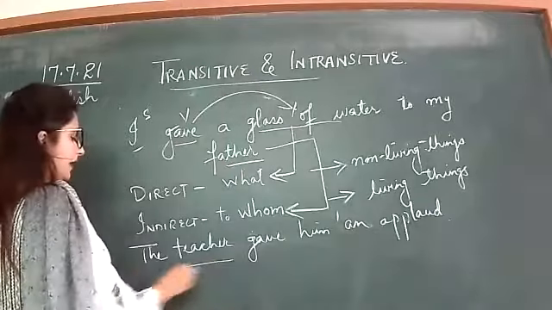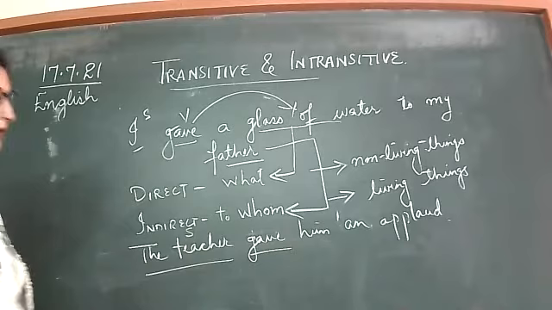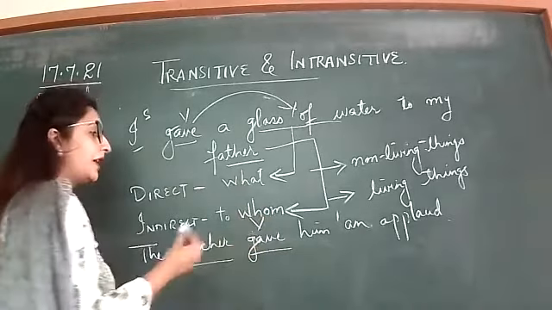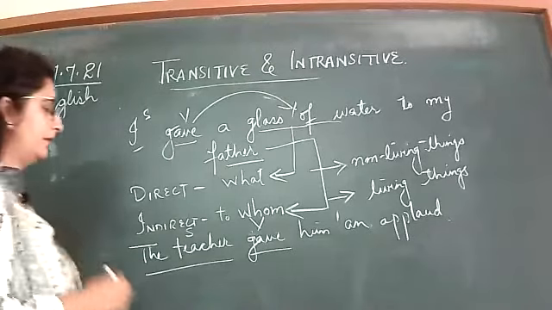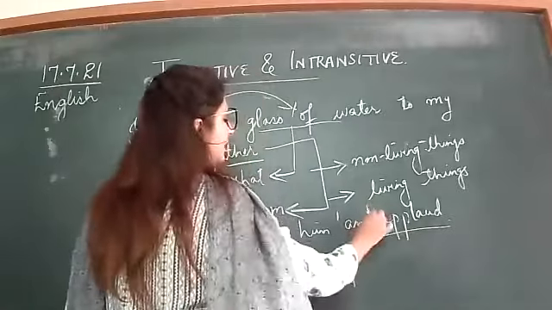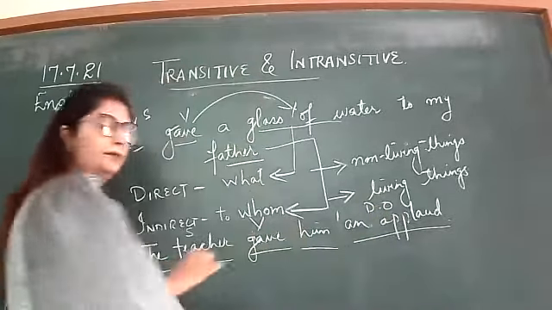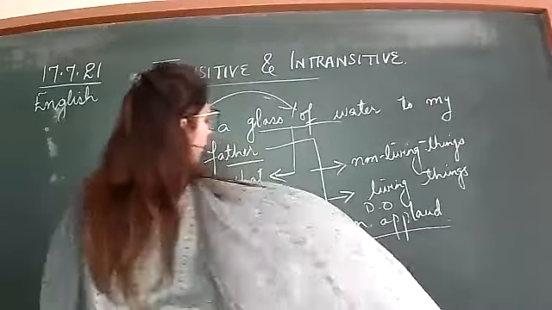Here the teacher is the subject, gave is the verb. What is given? An apple, so this is the direct object. To whom? Him. Then it is the indirect object.